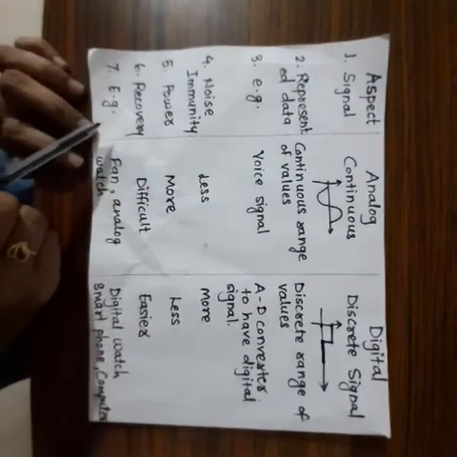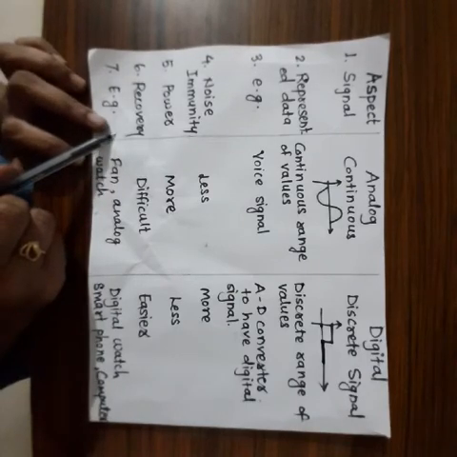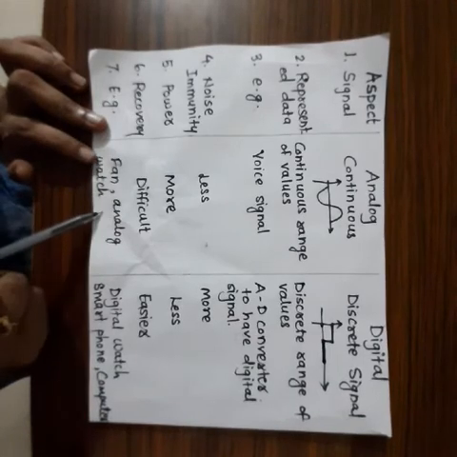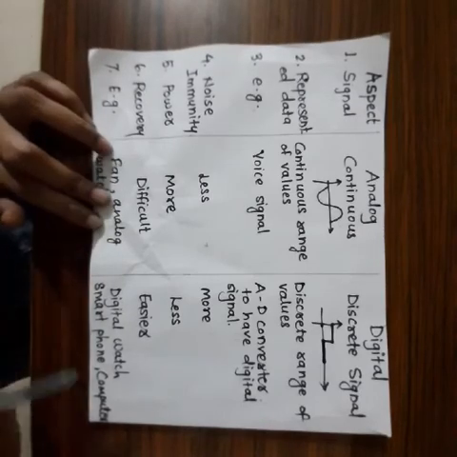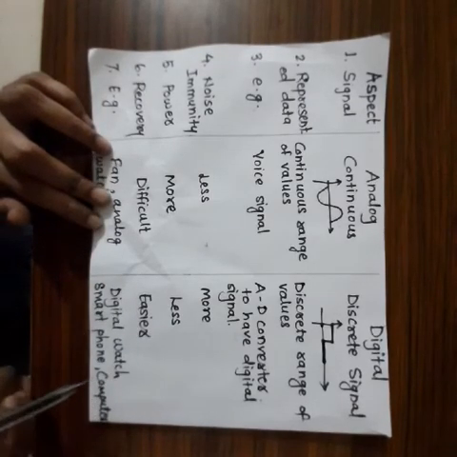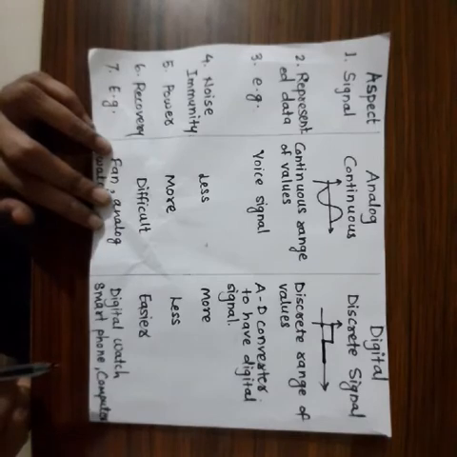Then last aspect of differentiation is the example of analog and digital devices. So fan, analog watch, these are the examples of analog devices, whereas digital watch, smartphone, computer, these are the examples of digital devices.